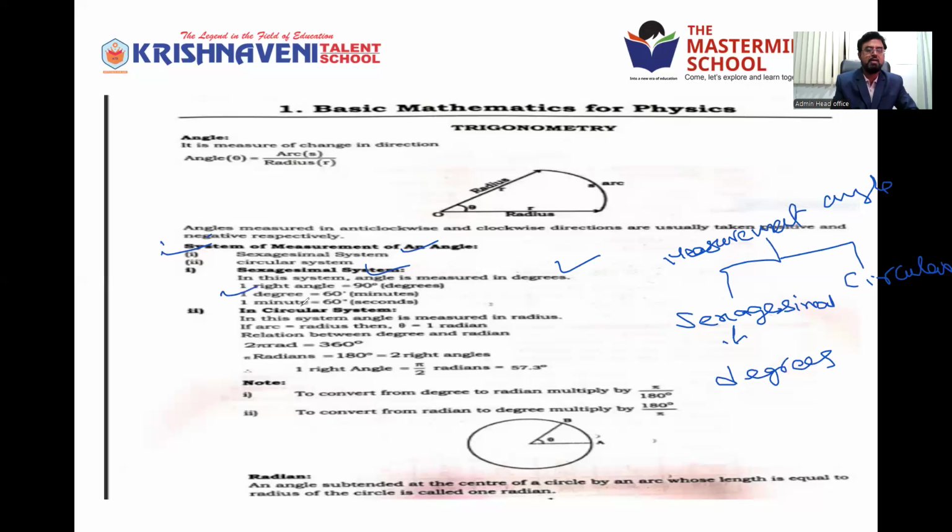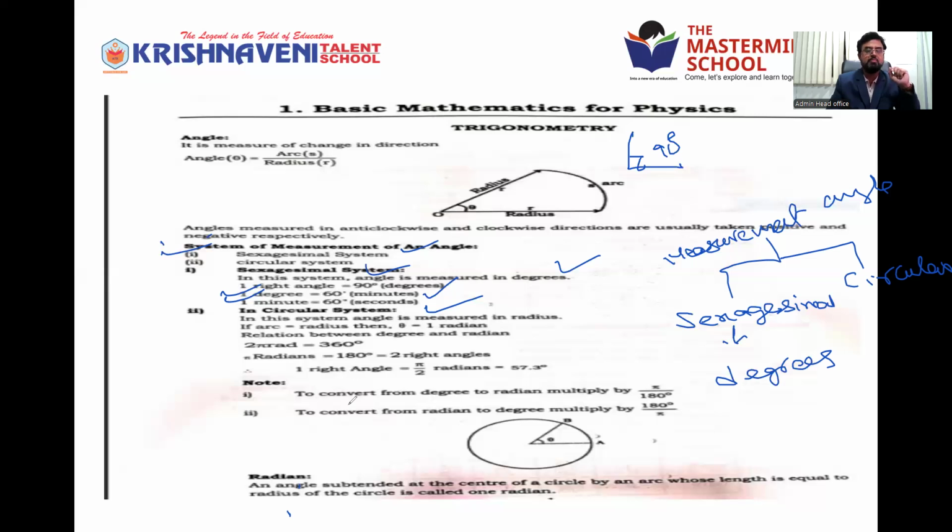First point, a right angle is 90 degrees. Second, 1 degree is equal to 60 minutes. We can call 1 degree as 60 minutes. 1 minute is equal to 60 seconds in sexagesimal. In the sexagesimal system, angle is measured in degrees, where a right angle contains 90 degrees. In that, 1 degree is nothing but 60 minutes, whereas 1 minute is equal to 60 seconds. Those are the commonly used units.